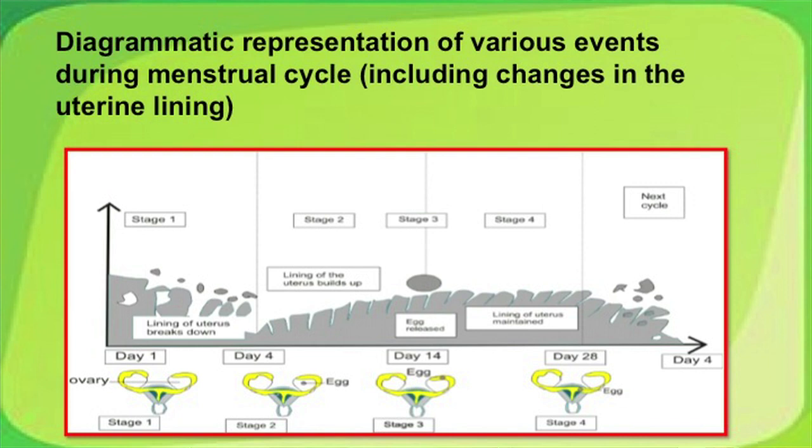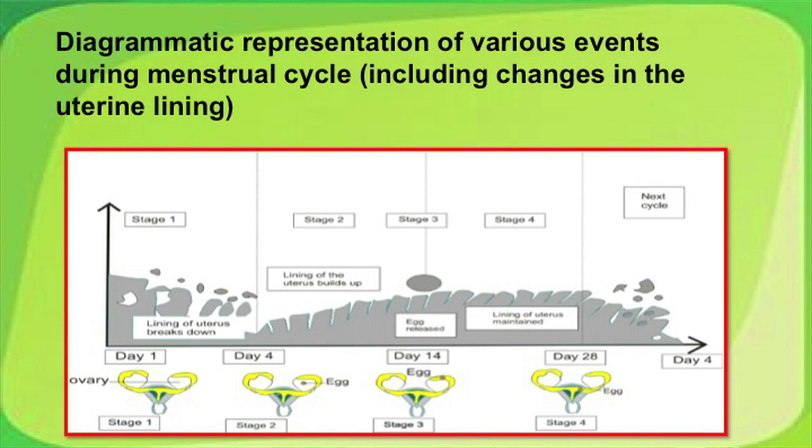Stage 2 or day 4 initiates the next egg's development under the influence of FSH, and observe the changes in the endometrium. It has started regrowing under the influence of hormones. Stage 3 depicts release of the ovum from the ovary. Observe the lower diagram. The egg is released and is in the fallopian tube, and if there is fertilization, it will be embedded in the uterine lining of endometrium.